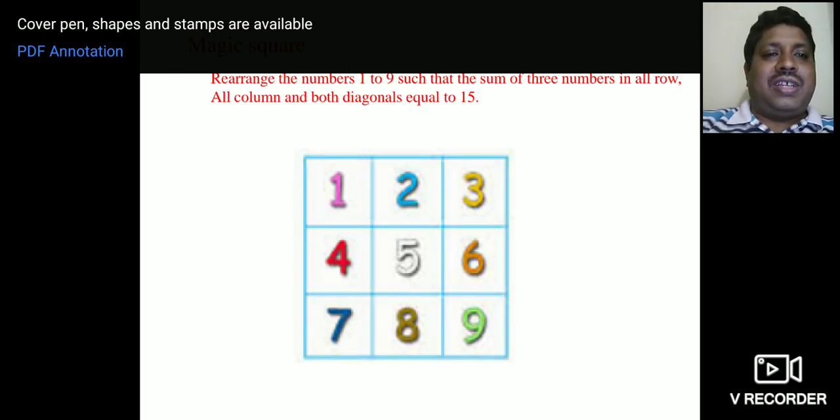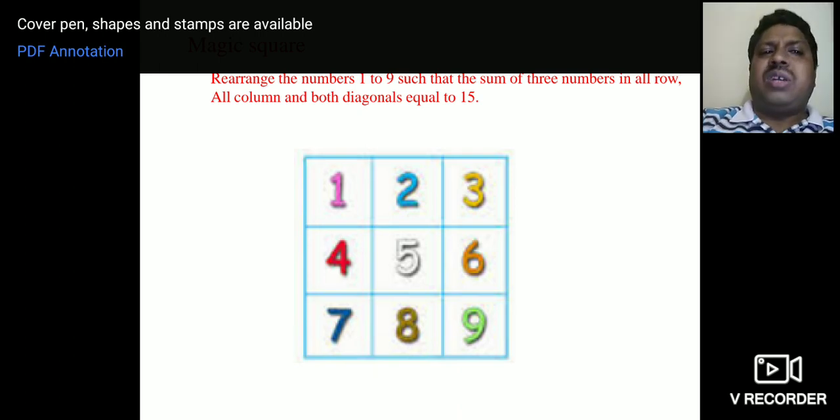Next slide. See children, here is one more. I think in class 8 you have learnt about magic squares, isn't it? They're really magic. Why are they magic? Because the numbers are arranged like this: 1, 2, 3, 4, 5, 6, 7, 8, 9. You need to arrange these numbers so that when you add row wise, column wise, and diagonal wise, you get the same answer.